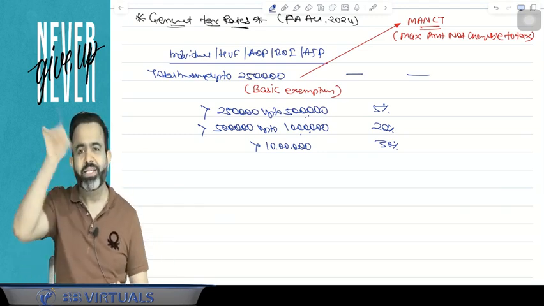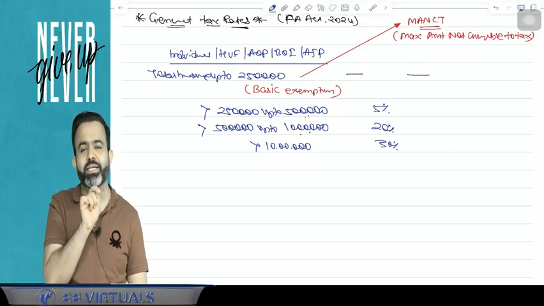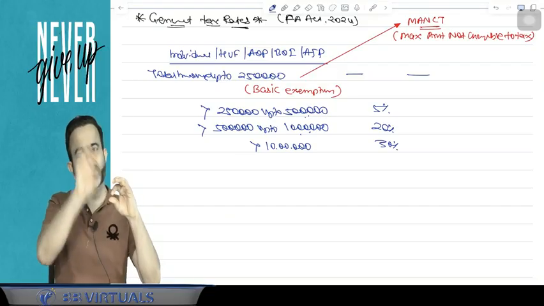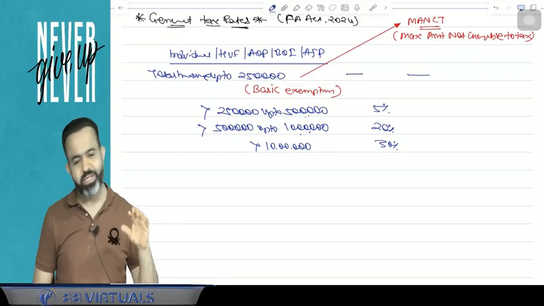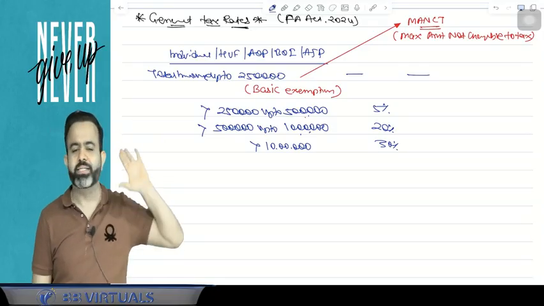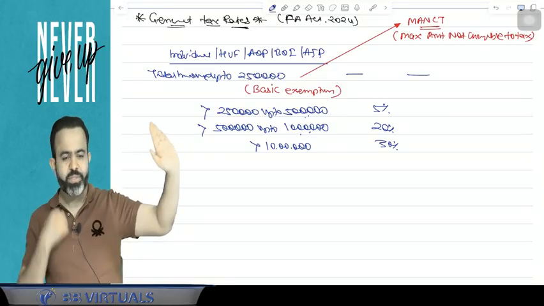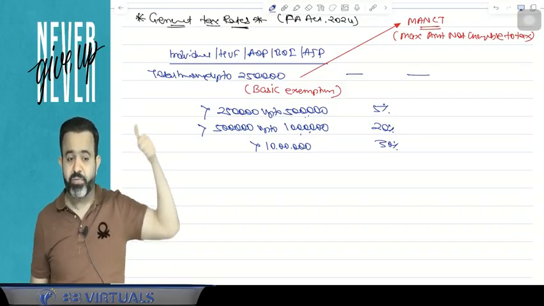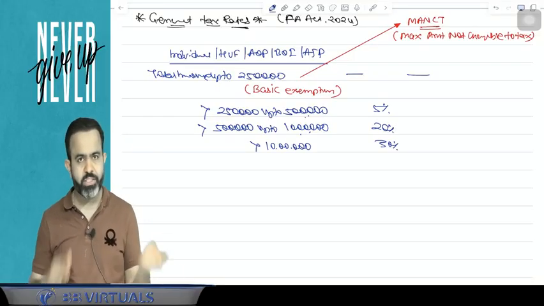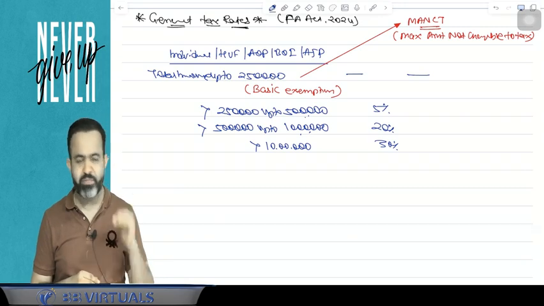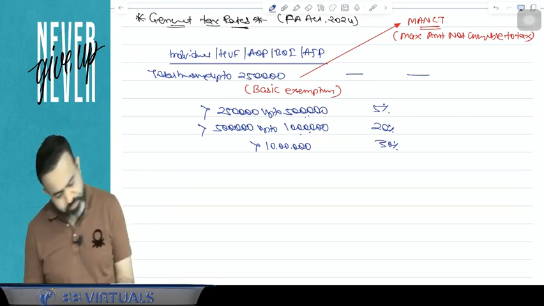Whatever you are talking about now, that new slab, new tax rate, that is applicable in case of 115 BAC. Under 115 BAC, if the assessee opted for 115 BAC, that new taxation regime, then that new tax is applicable. Otherwise, this old taxation regime or old tax rate is applicable. So in case of the individual, HUF, AOP, BOI, artificial juridical person, if your total income is up to 2,50,000, there is no tax. 250 to 5 lakh, 5%, 5 lakh to 10 lakh, 20%, more than 10 lakh, 30%.